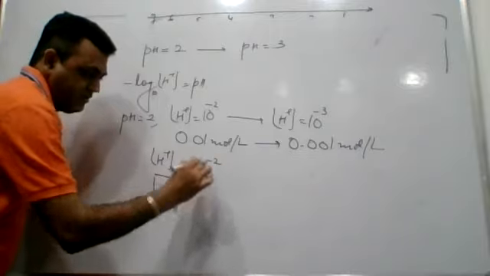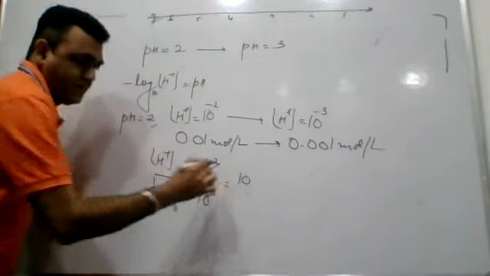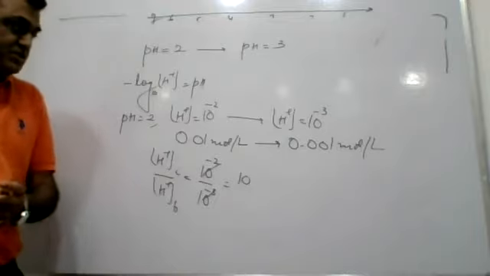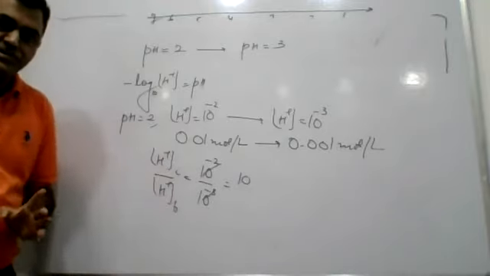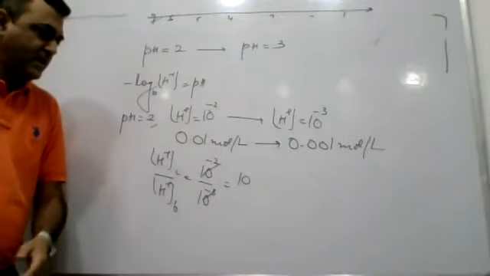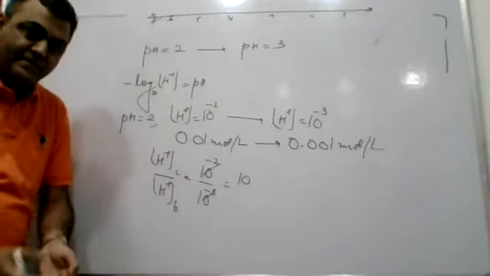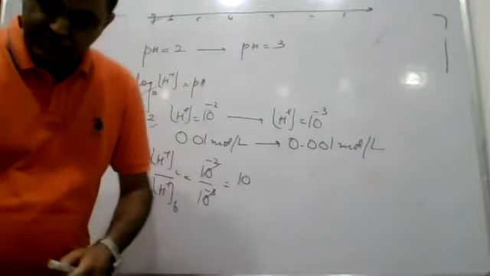Initial case it is 10 to the power minus 2, final case it is 10 to the power minus 3, which will be 10. So that means the initial H plus ion concentration is 10 times the final concentration. So by making this change, the H plus ion concentration decreased 10 times. Right?